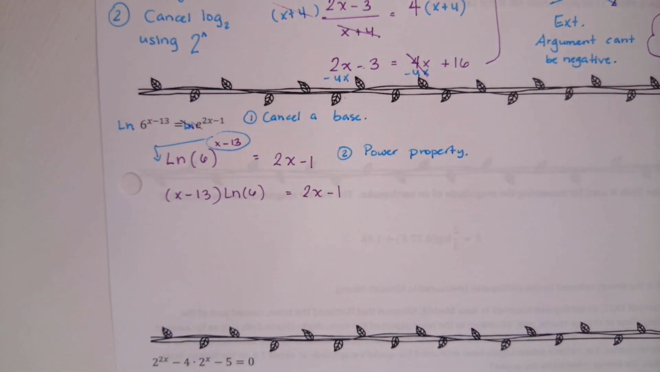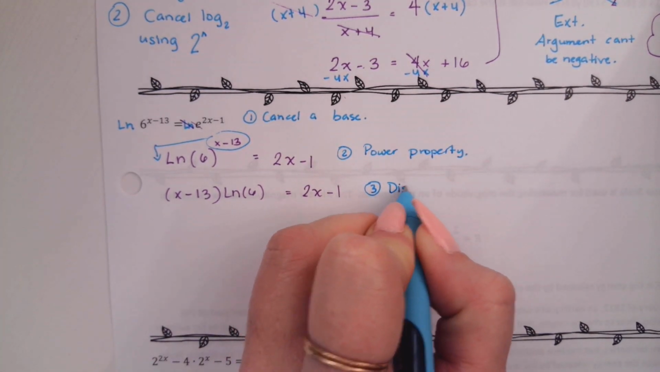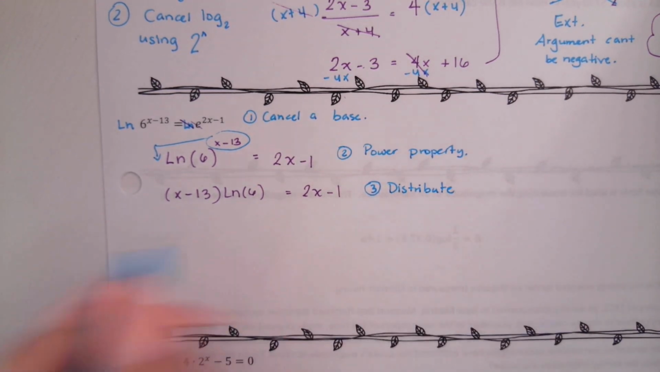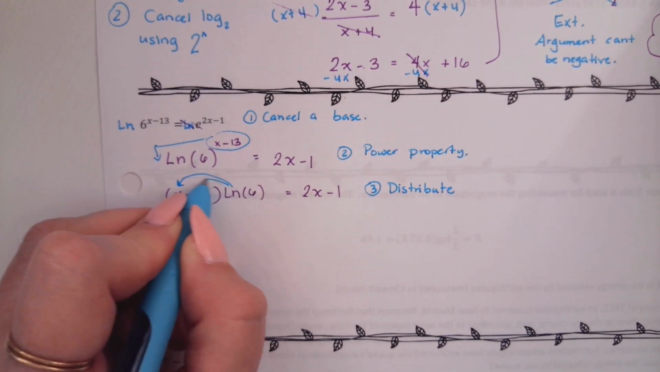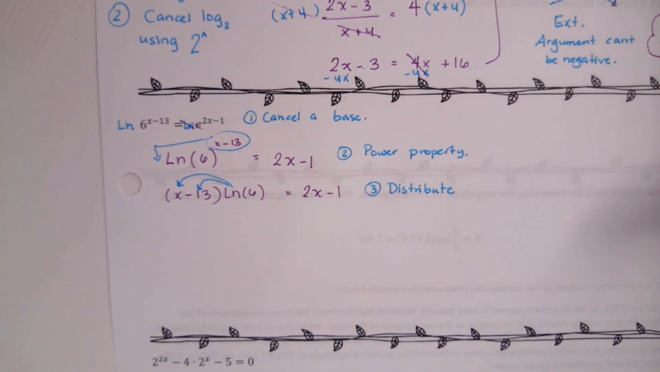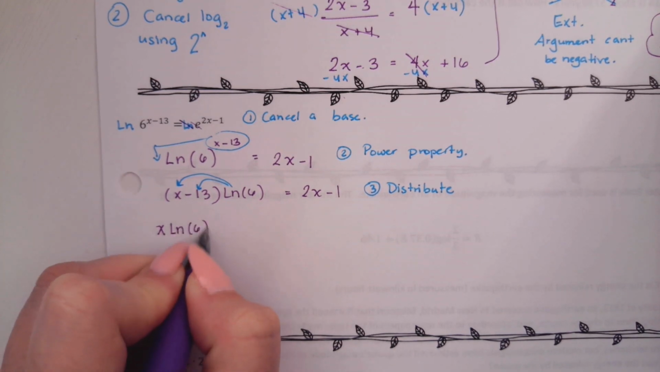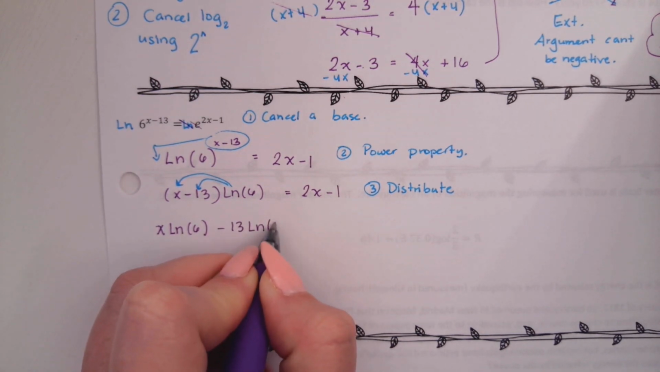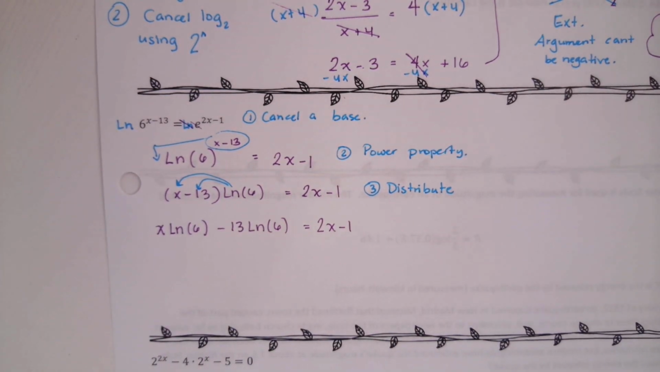And then now we're on step 3. Distribute. Thanks, Ben. Where do we distribute? On the left side. Basically, this natural log of 6, this is just a number. We need to take this number and distribute it. So we'll have x times the natural log of 6, which we're going to write up front, and then we'll have negative 13 times natural log of 6 equals 2x minus 1. Okay?